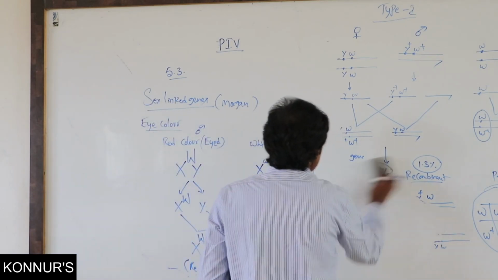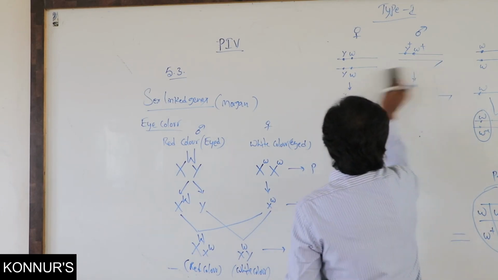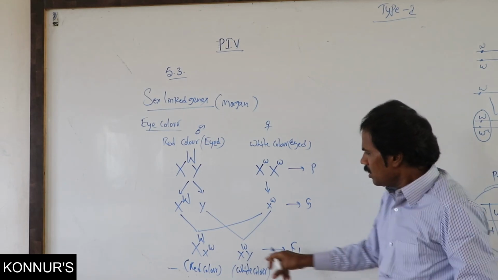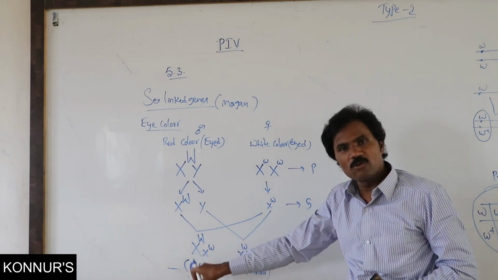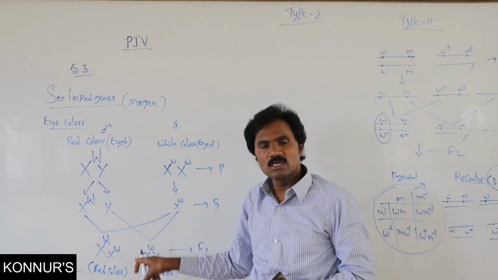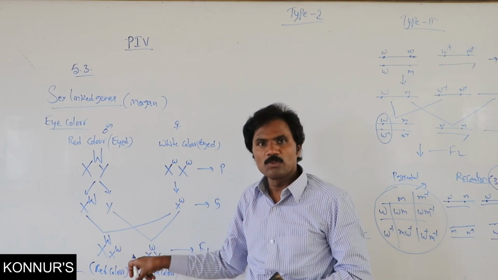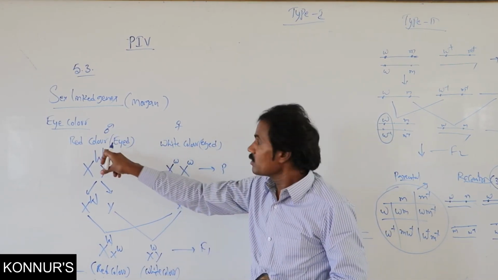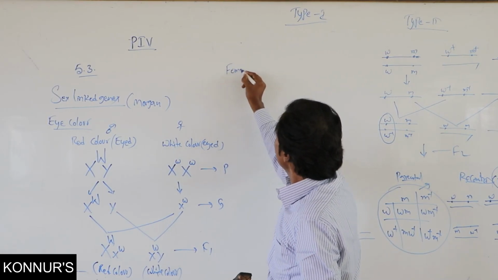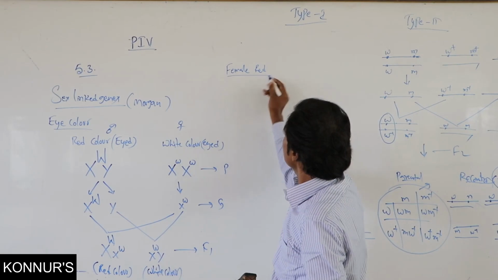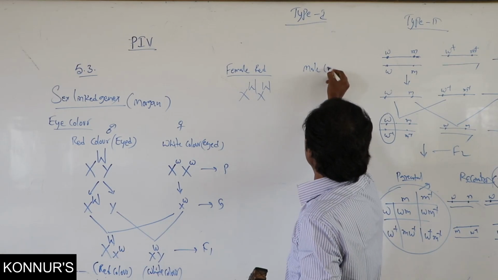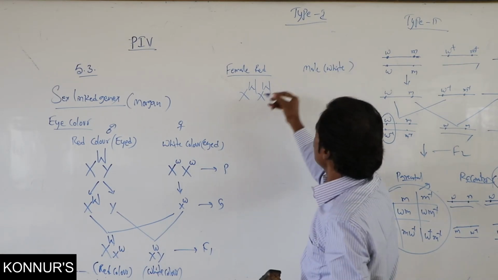Then, vice versa, if you take the F1 progeny, what is the possibility for the F2 progeny? You try it yourself, based on these characteristic features. Reversely, that means red color eye in female, and in male white color eye.